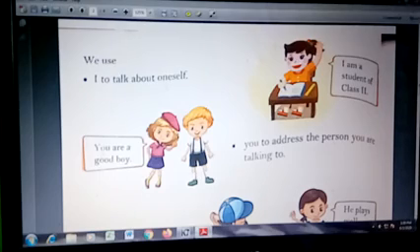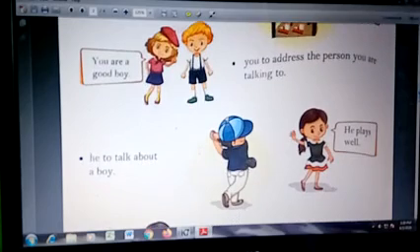Next, the picture says, you are a good boy. You is used for the person you are talking to. Whenever I am talking with another person, we use the pronoun you.